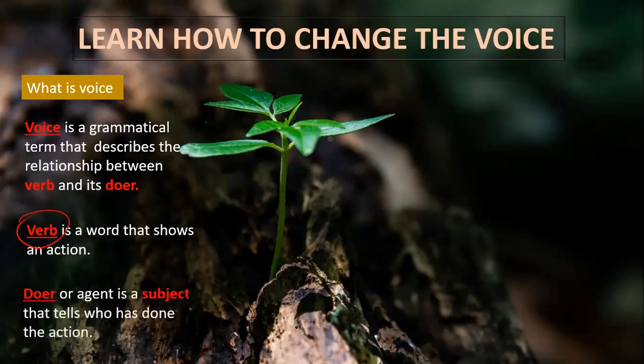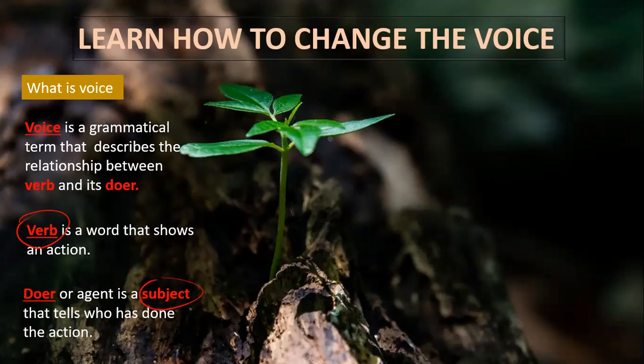The next one is the doer or agent, which is a subject that tells who has done the action. The doer again is a subject. So what is the subject? A subject is a word, usually used as a noun. Any name of a person, place, thing, or idea that does an action is called the subject.